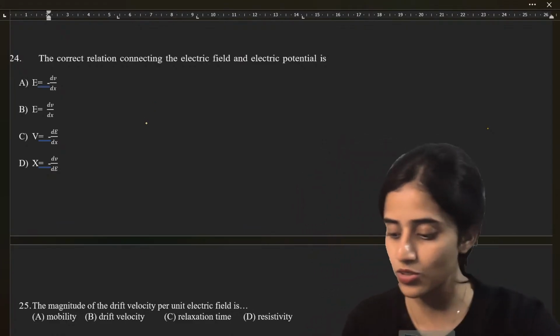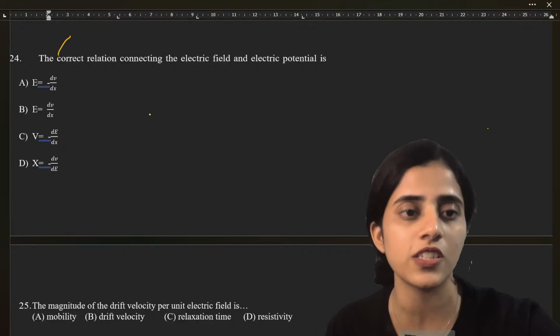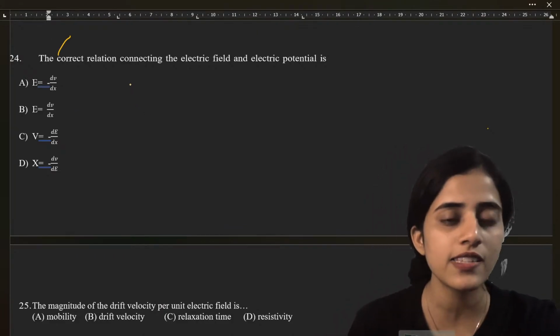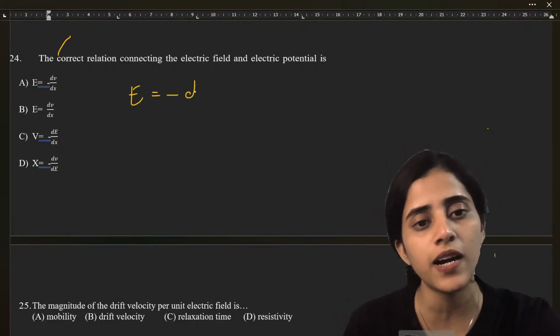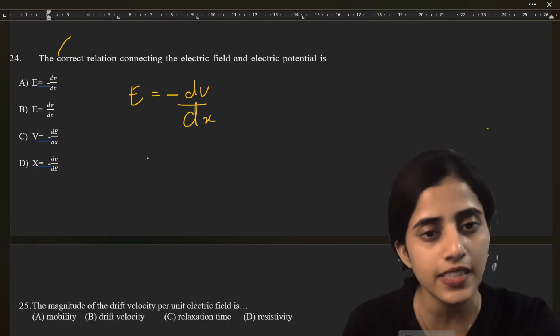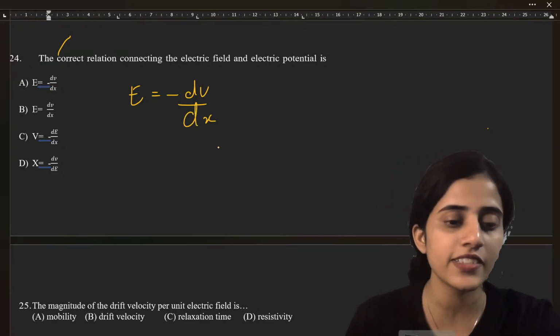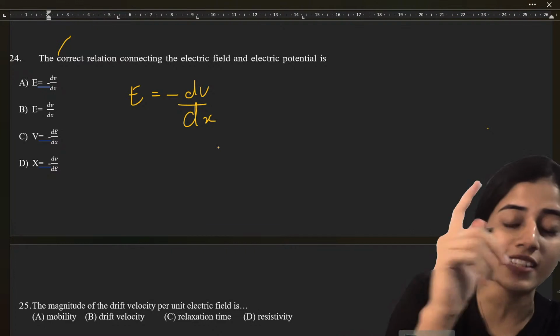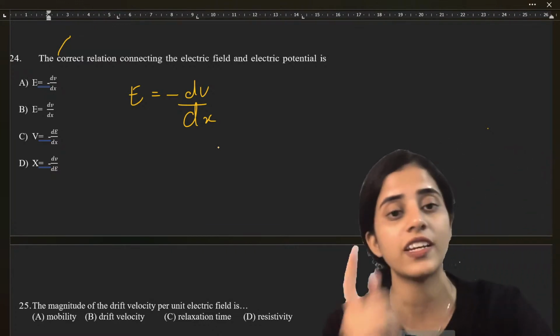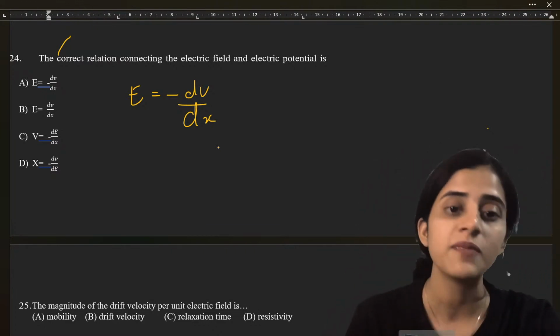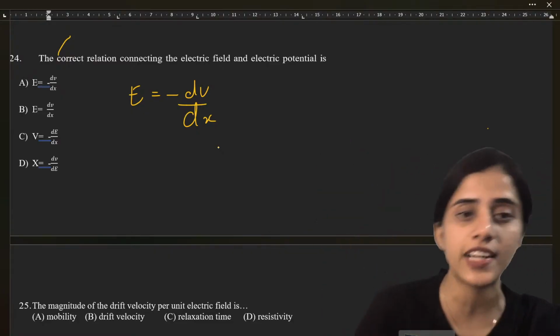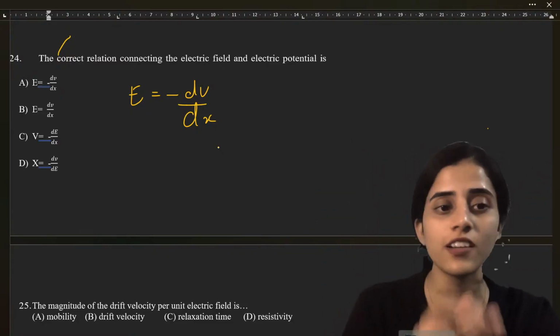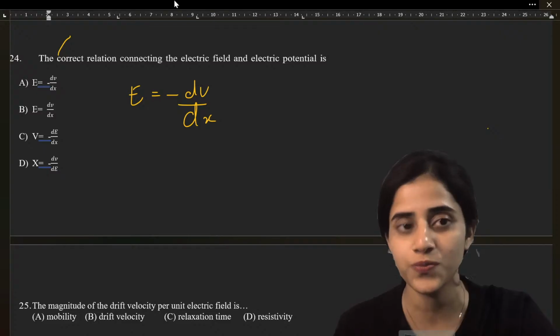Okay. All those who said A, the answer is A. E is equal to minus dV by dx. Right. Electric field is a negative gradient of electric potential. There is an important derivation in your book. Prove that electric field is a negative gradient of electric potential. If you learn the derivation, you will get the answer to this also.